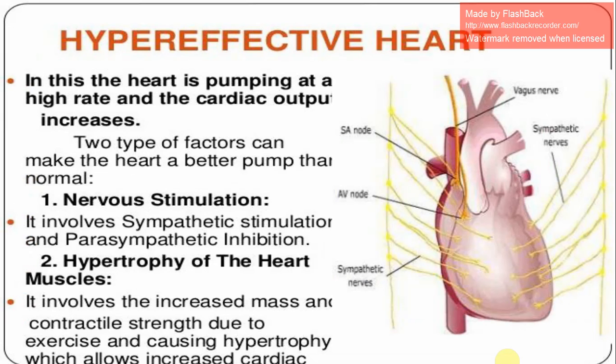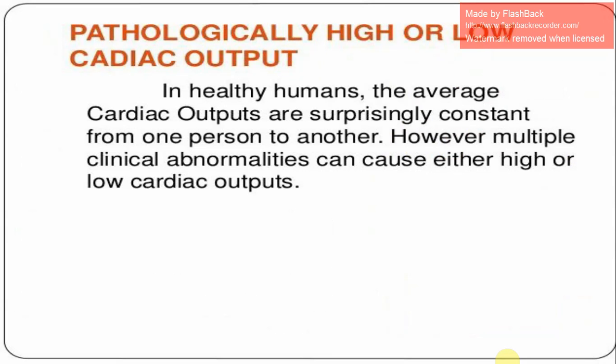And the hypereffective heart. In this, the heart is pumping at a high rate and the cardiac output increases. Two types of factors can make the heart a better pump than normal. One is nervous stimulation, which involves sympathetic stimulation and parasympathetic inhibition. The other is hypertrophy of the heart muscles, which involves increased mass and contractile strength due to exercise, and allows increased cardiac output.